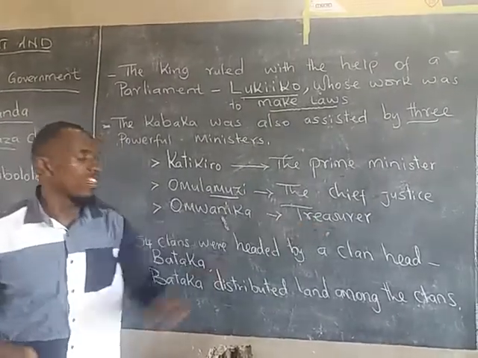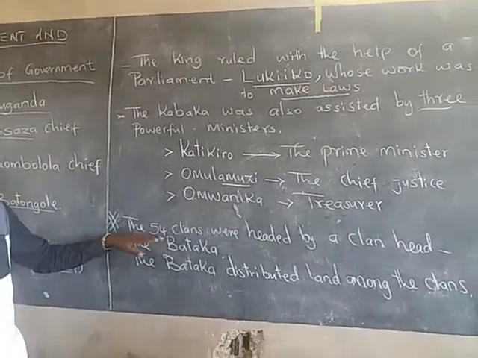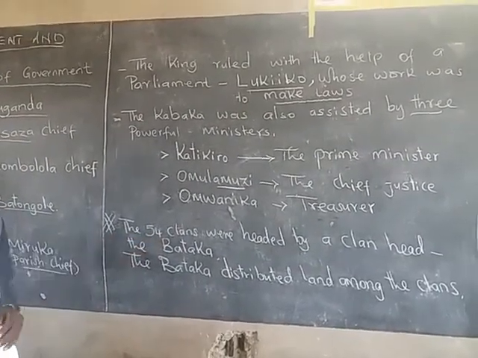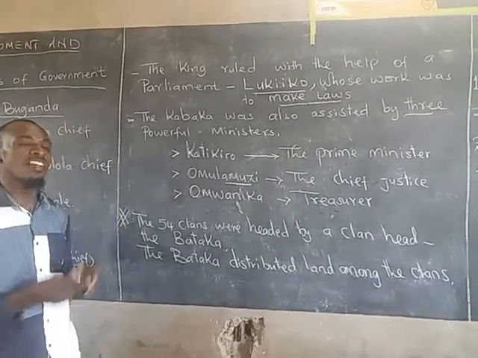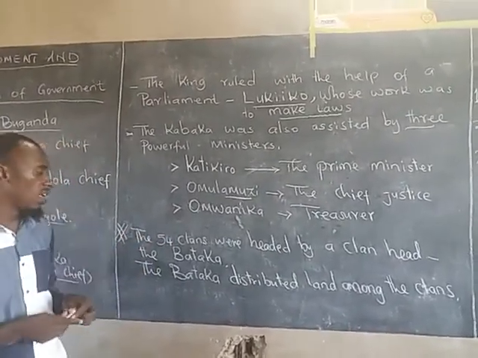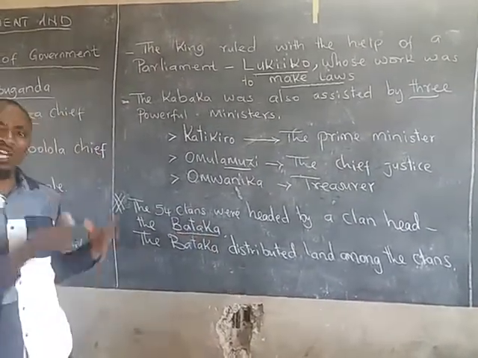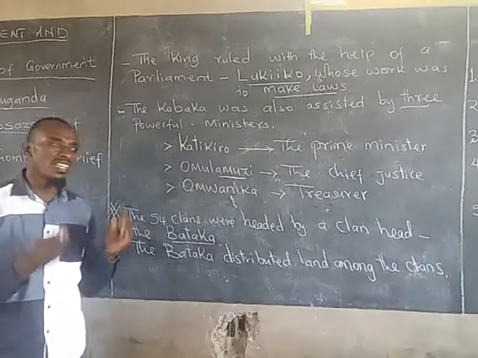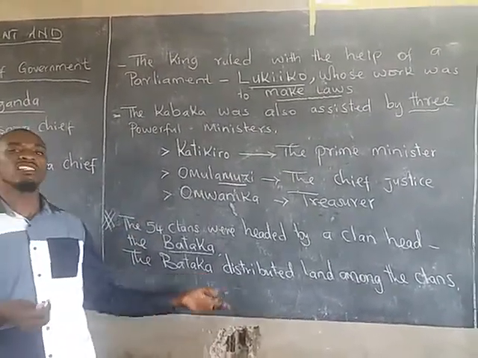You should remember that the kingdom was made up of 54 clans. Each clan, of course, must have a clan head, the person in charge of the clan, and this clan head was called the Bataka. What was the work of this Bataka? His main function was to distribute land among the members of the clan.